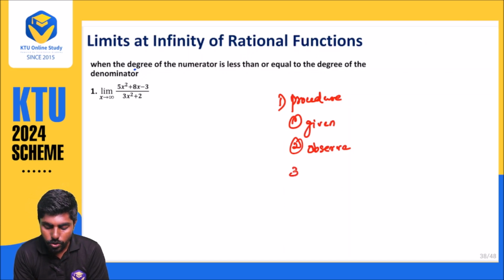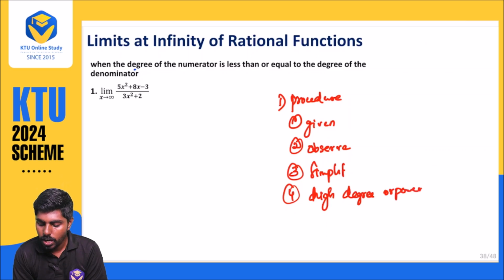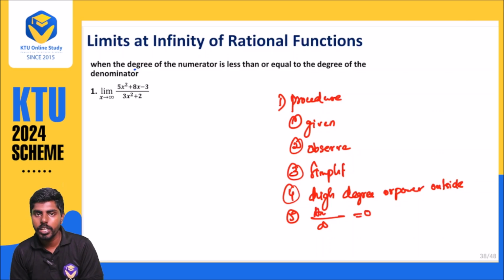When it is equal or less than, simplify it. Fourth step, what? Simplification means taking the higher degree or power outside. So fifth step, anything divided by infinity, what will happen? Any value divided by infinity will become 0. So you will be getting your required answer.